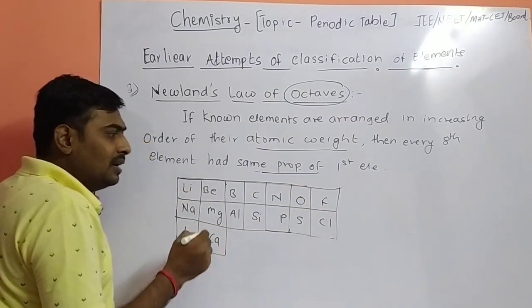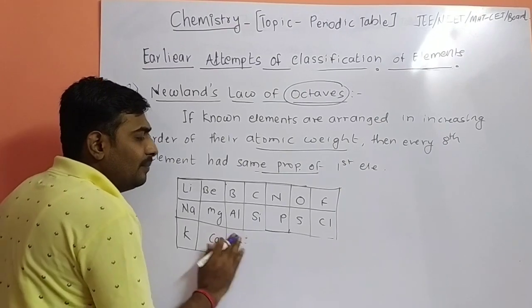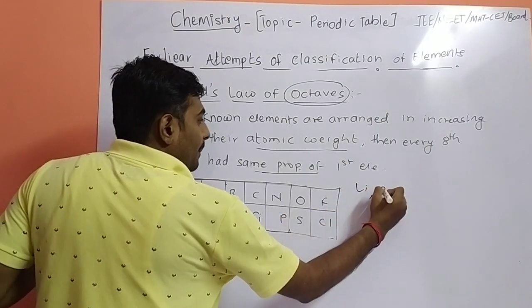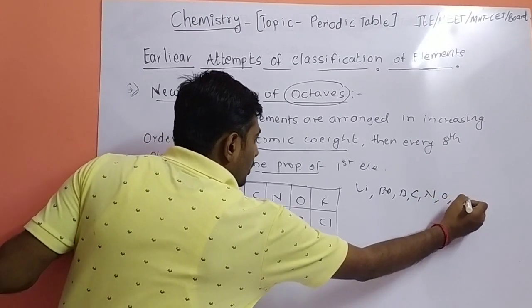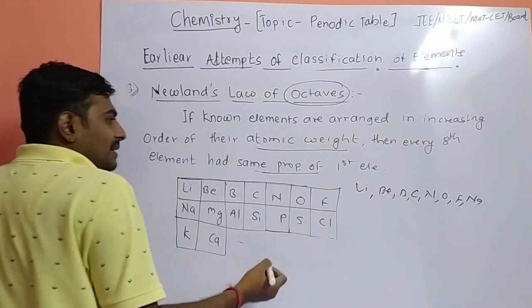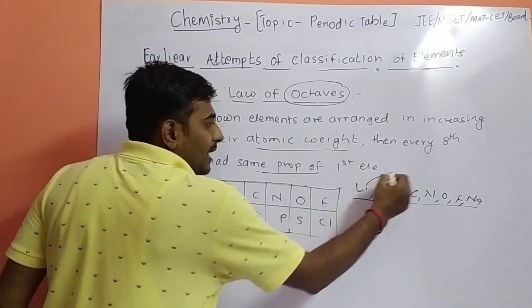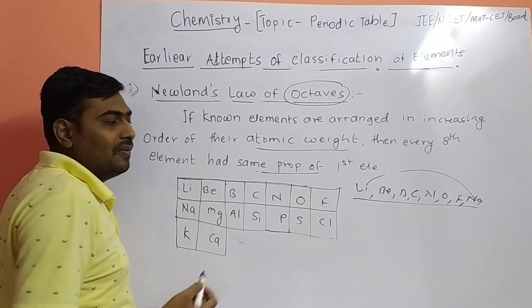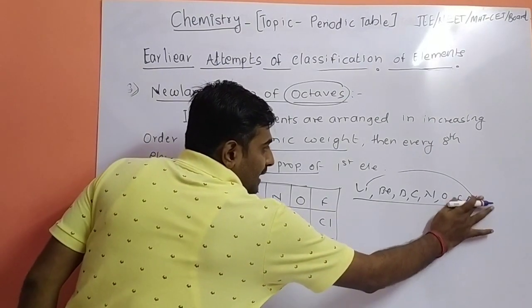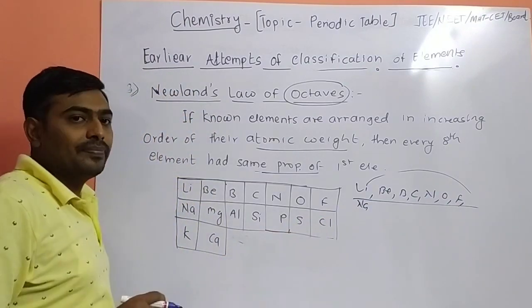He observed that every eighth element, when we arrange the elements like lithium, beryllium, boron, carbon, nitrogen, oxygen, fluorine, sodium. So he arranged the known elements in increasing pattern, and he observed that every eighth element has the same properties as the first. He placed sodium below lithium.